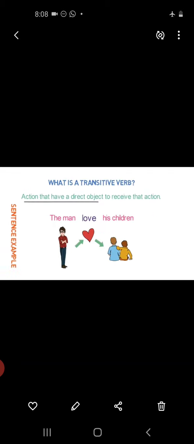Now here we also have to learn about what is a transitive verb. Transitive verbs are action verbs that have an object to receive that action. A transitive verb sometimes takes two objects, one of which is a person and the other a thing. The thing which receives the action is the direct object and the person is the indirect object.